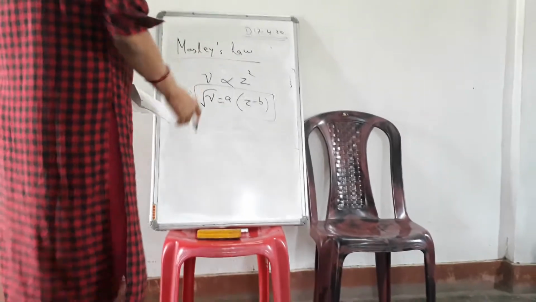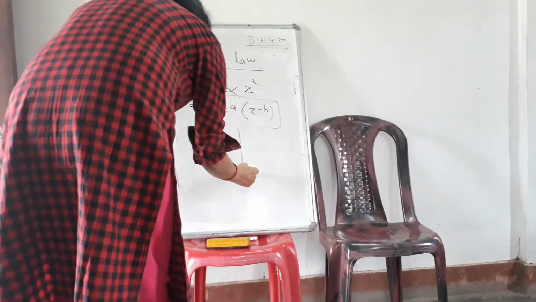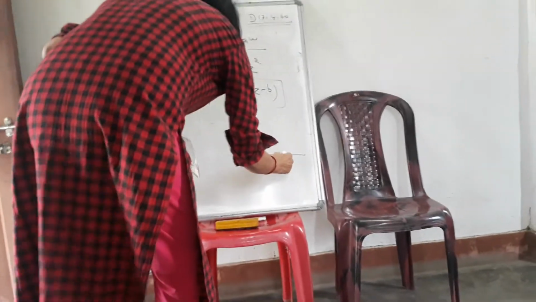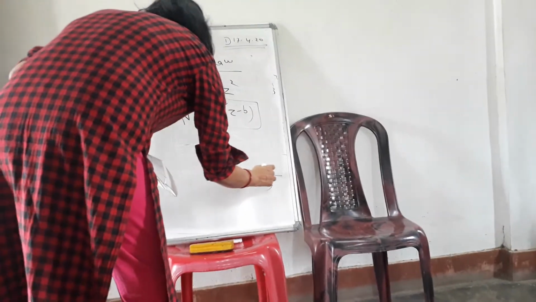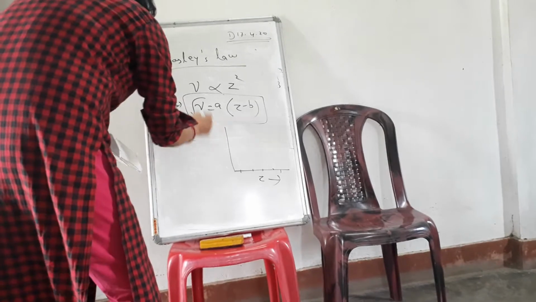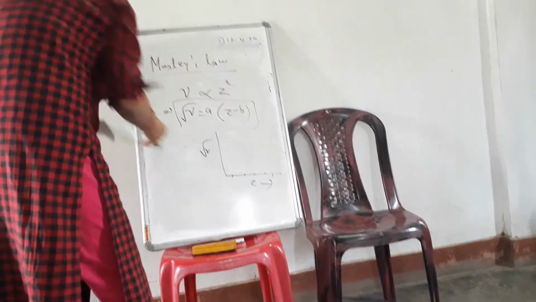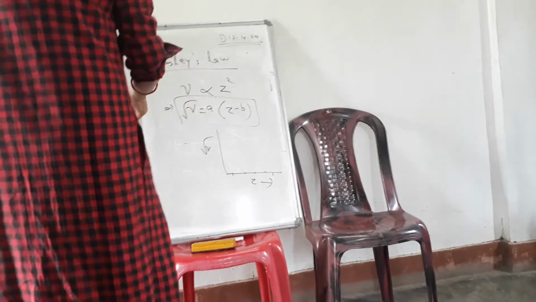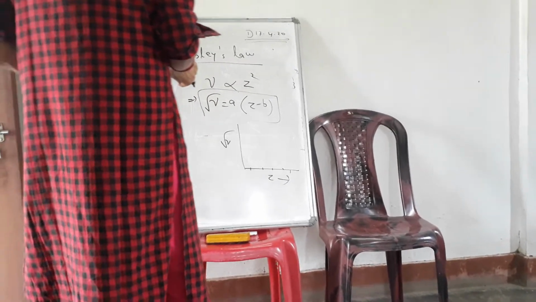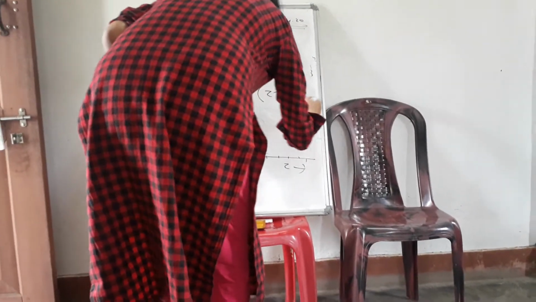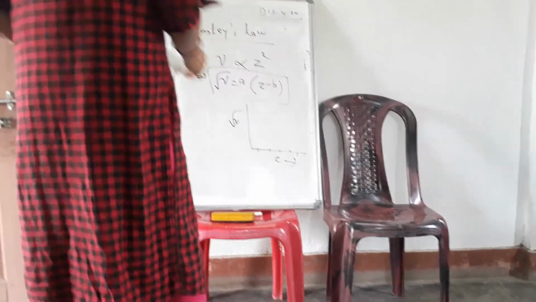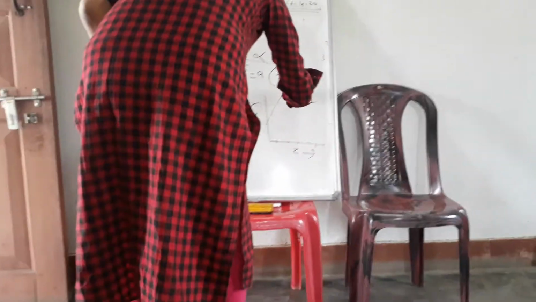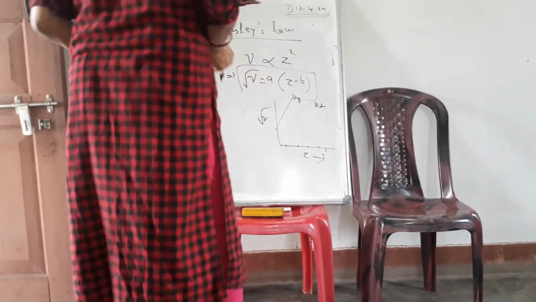It can be shown by a graph. If you take the atomic number Z along the x-axis and the square root of the frequency along the y-axis, what type of graph will you get? It is of the form y equals mx plus c, so you will get a graph like this. Suppose this is for the K alpha line, and maybe this is for the K beta line, and so on.